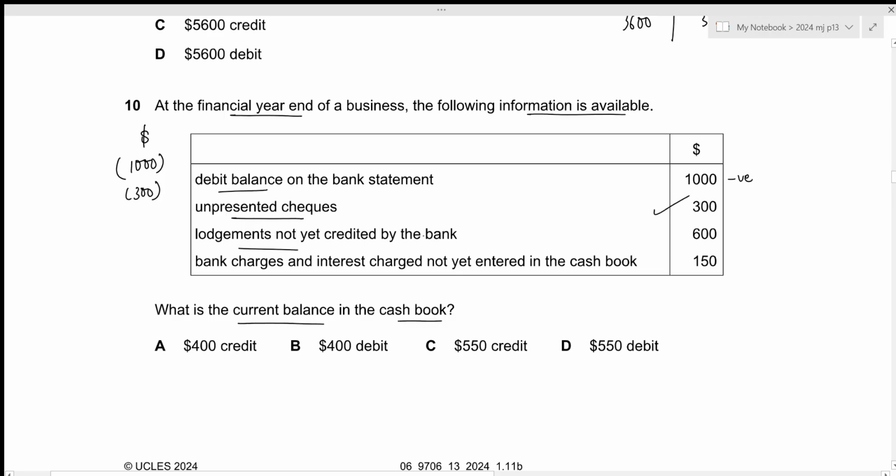Then we have lodgements not yet credited by the bank. So these are uncredited deposits, which are basically the income not yet recorded by the bank statement. So we need to include the 600. Then this will give us the value of the updated cash book. That will be negative 1,000 plus negative 300 minus 600, which results in negative 700. Then we have been given the bank charges and the interest charged. For that, we need to prepare a cash book.